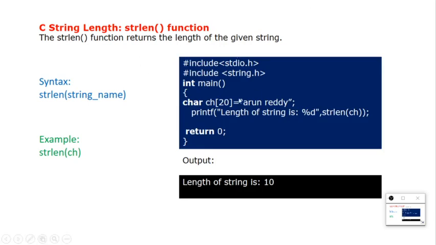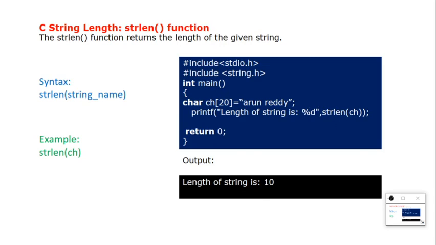You can see here what it has done. I have taken ch[20] equals Arun Reddy. So how many characters do we have in Arun Reddy? What is the length of Arun Reddy? ARUN is 4 letters, the space is 5, then REDDY, so totally how many? We have 10. So what will our printf return? Length of a string is %d, strlen(ch). In strlen(ch), what will be the result? The result will be 10. So this is how string length gives the answer.